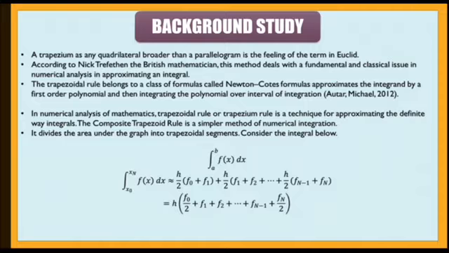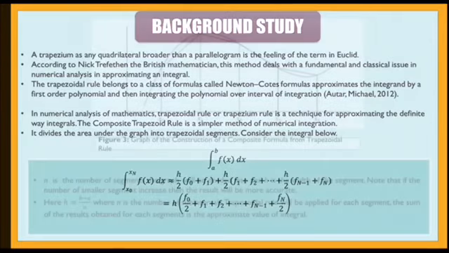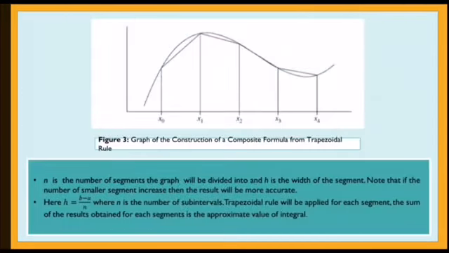It divides the area under the graph into trapezoidal segments. Figure 3 shows the construction of a composite formula from the trapezoidal rule. So n is the number of segments the graph will be divided into, and h is the width of the segment. So the formula is h, which is width, is equal to b minus a, upper limit minus lower limit, divided by number of subintervals.